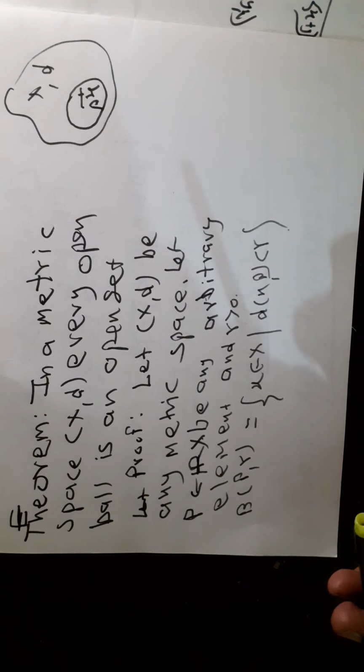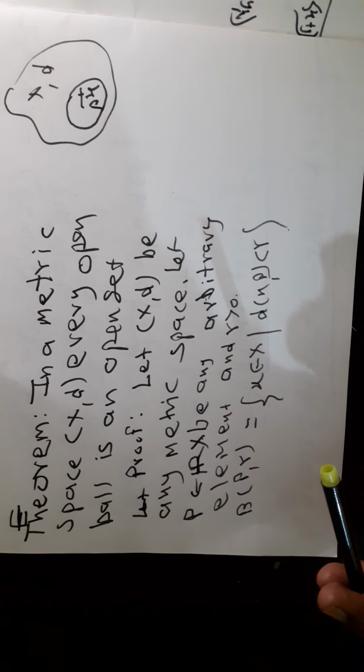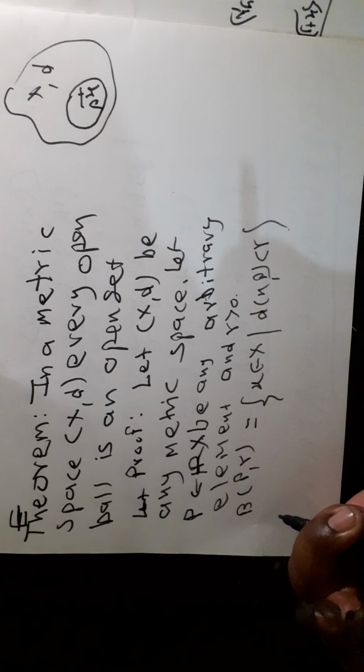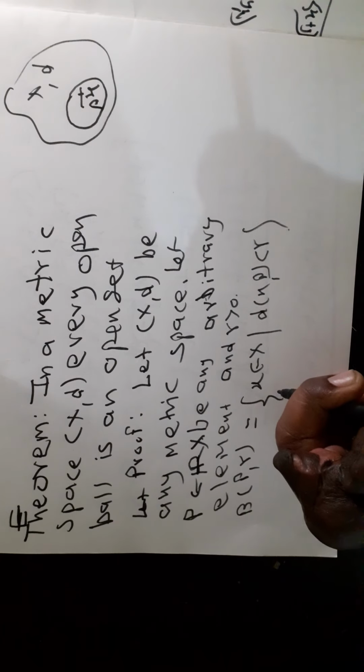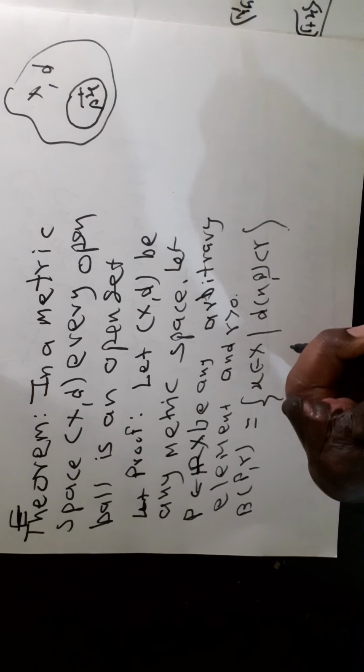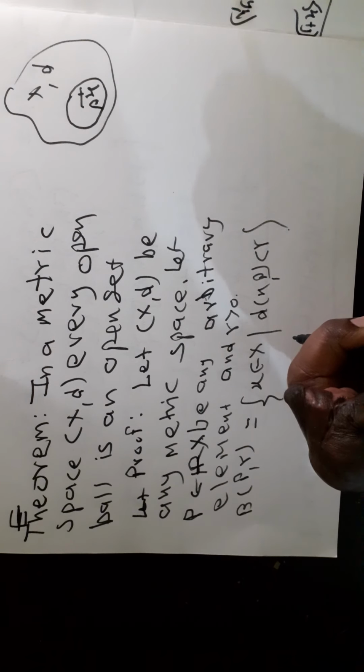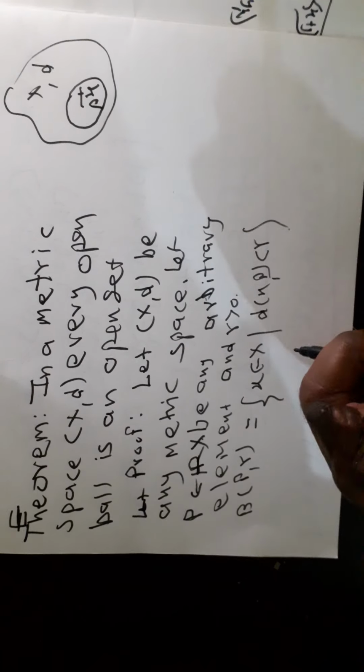We want to prove that every open ball in any metric space is an open set. So suppose (X, d) is any metric space and p belonging to X is any arbitrary element and r is greater than 0. Then by definition, the open ball centered at p and radius r is the set of all x belonging to X such that the distance between x and p is less than r.